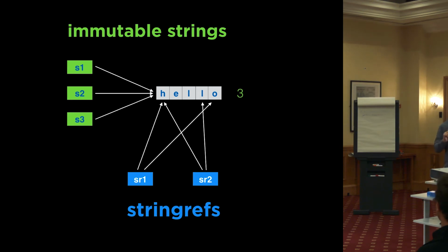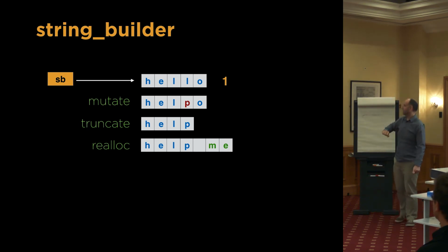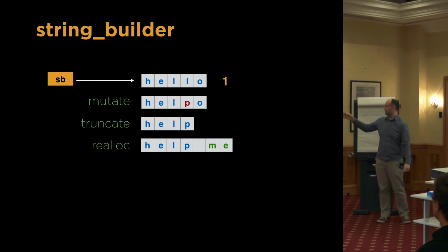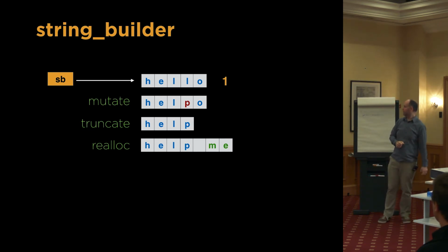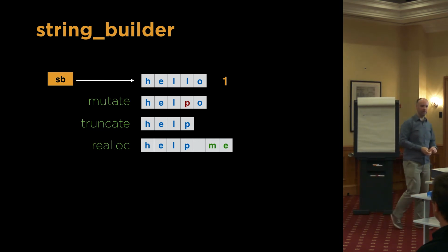But most of the cases are handled by the builder pattern. Just like we discussed before, you have this companion type. I called it string builder, and string builder is now optimized for mutability. So you can do all the mutable operations. You probably can't see the words there, but you can see the graphics. So we can mutate strings in place. We can change the size, truncating or reallocating them. Now it does have a reference count, but it's always 1. In fact, within string builder, this doesn't even need to be atomic because that never changes.